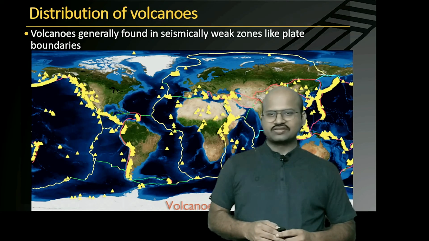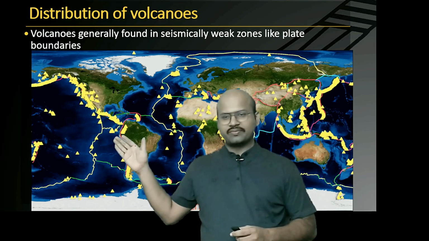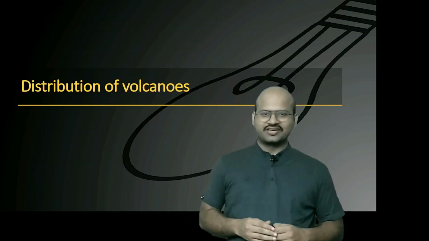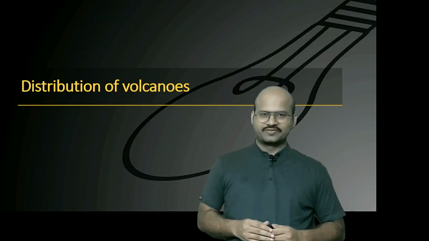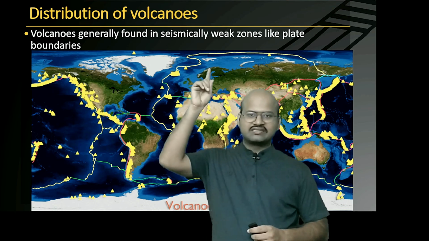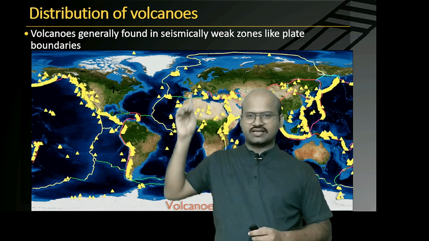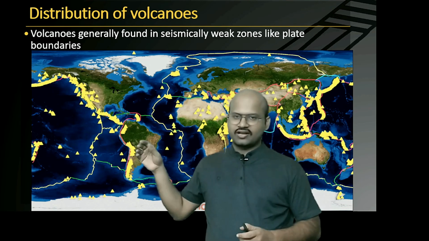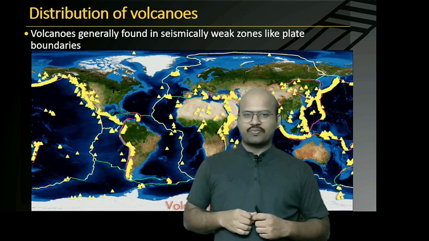Let's see the distribution of volcanoes around the world. In this map we can see that the volcanoes are mainly located in the seismically weak zones, that is around the trenches or near the convergent boundaries.